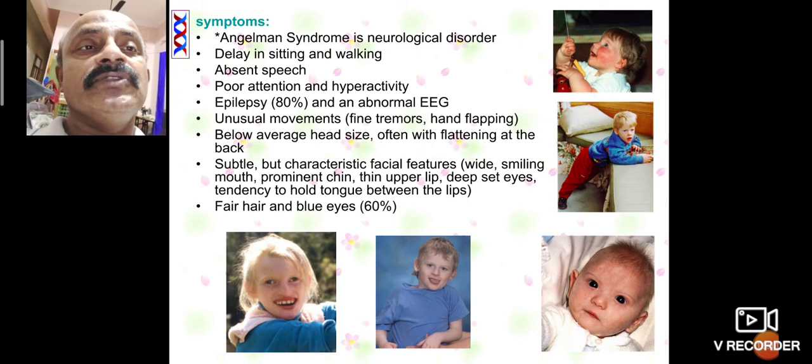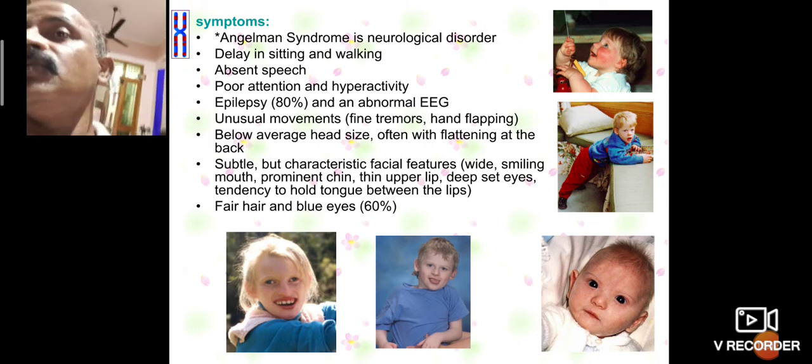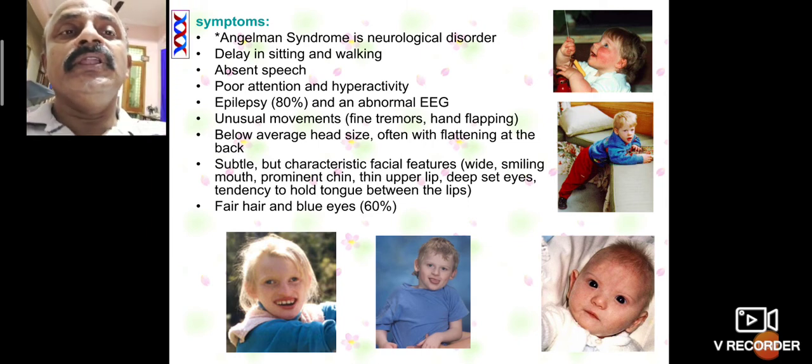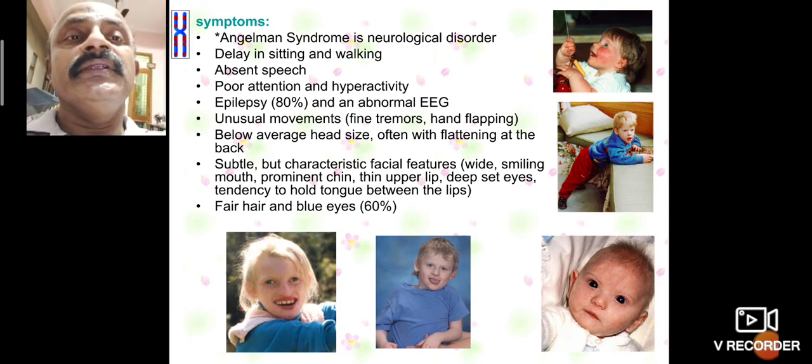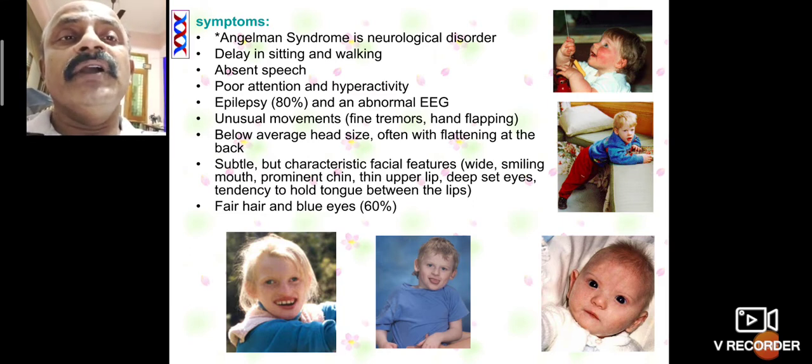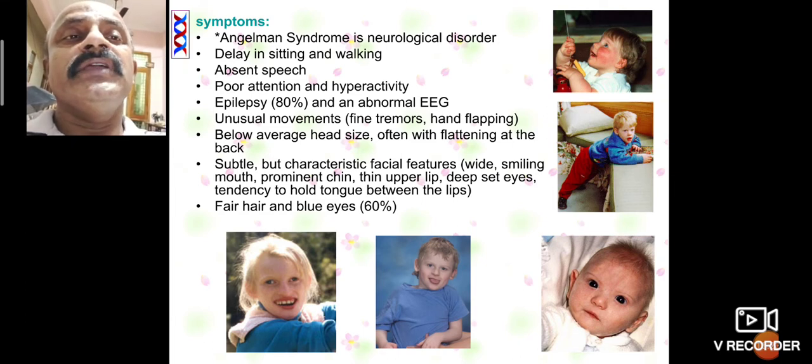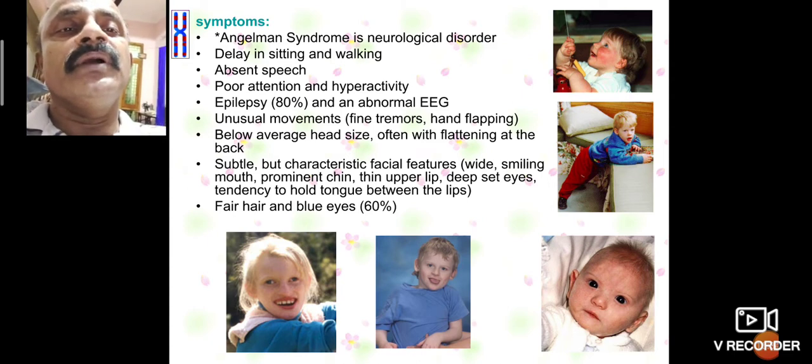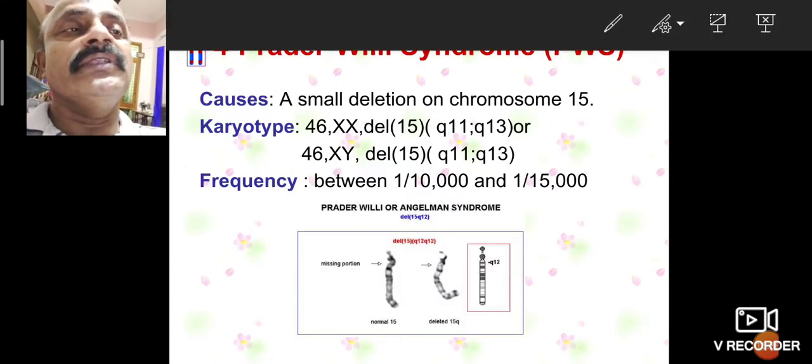Angelman syndrome is a neurological disorder. So delay in walking, delay in sitting and walking, absent speech. So poor attention and hyperactivity. Epilepsy in 80%, abnormal, unusual movements, fine tremors. So this is also important of the characteristic features.